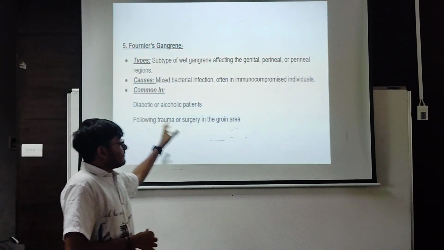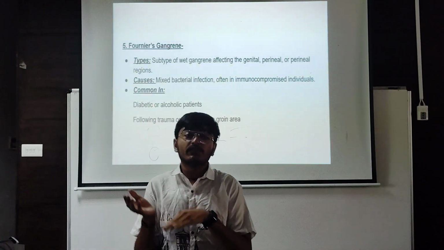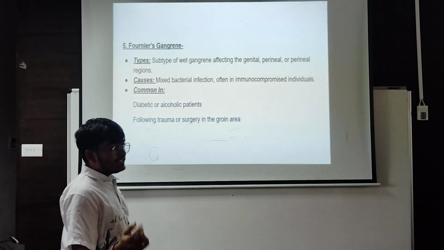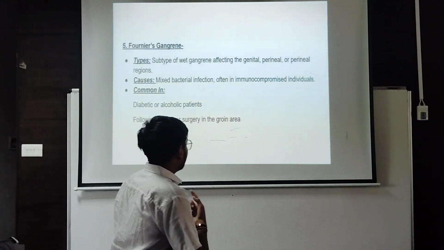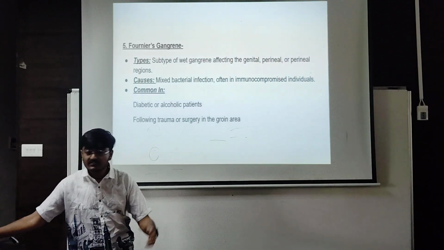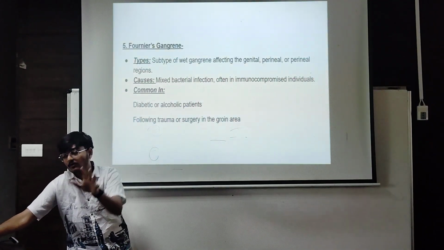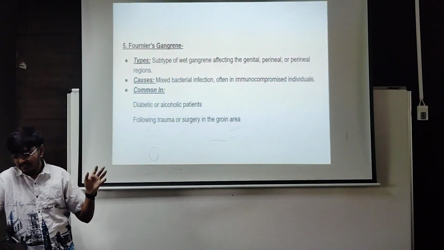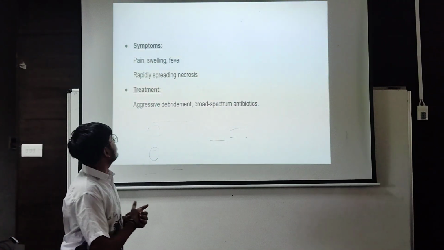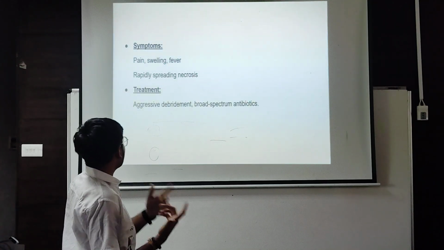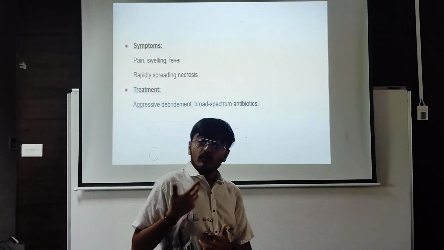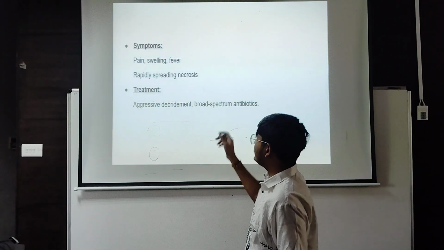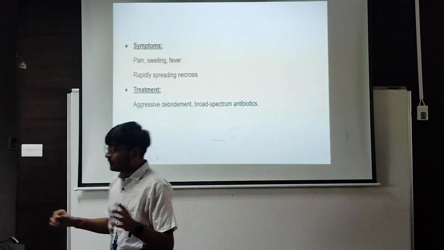Meaning a person who is infected by several types of bacteria has a high chance of being affected by hernia gangrene. This gangrene will commonly occur in diabetic or hypertensive patients following trauma or surgery in the gangrene area. The symptoms of hernia gangrene are pain, swelling, fever, and rapid spreading of necrosis. Necrosis is a condition where, if the hernia gangrene is not treated, there are high chances that the necrosis will also spread.